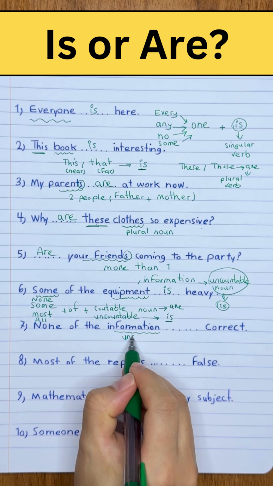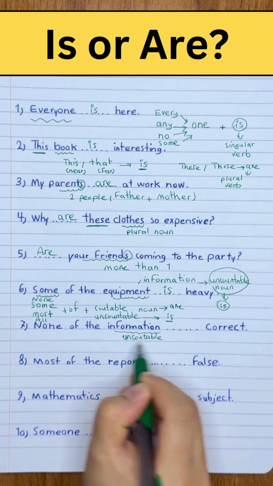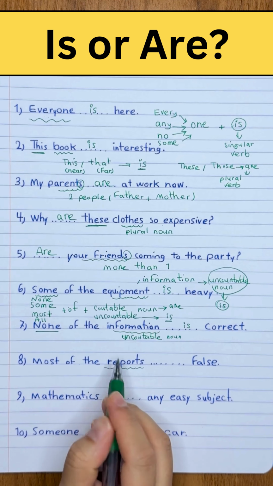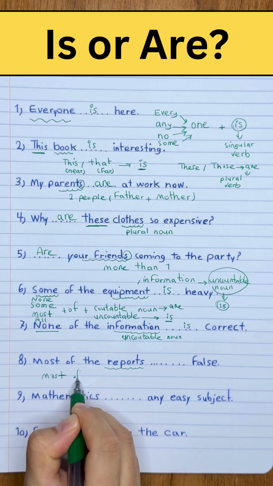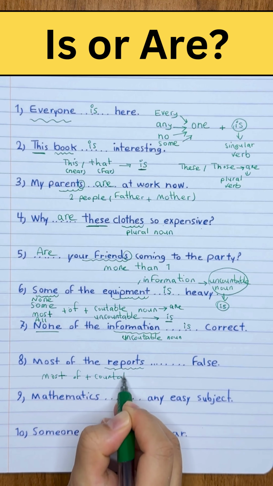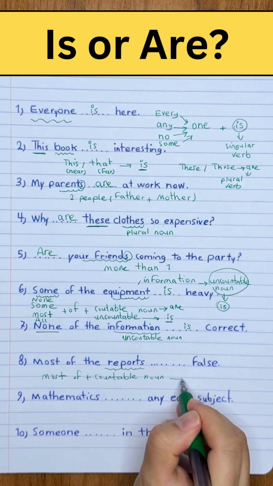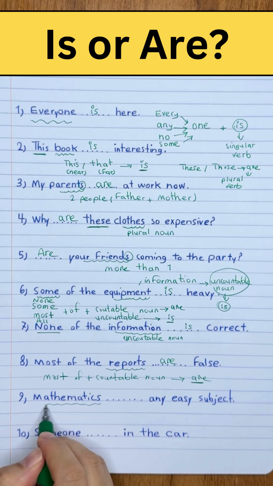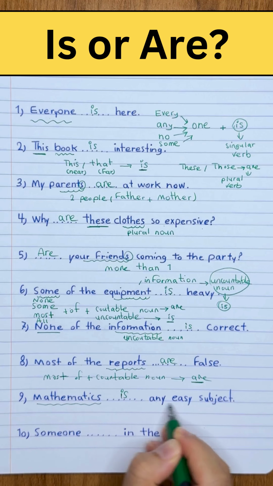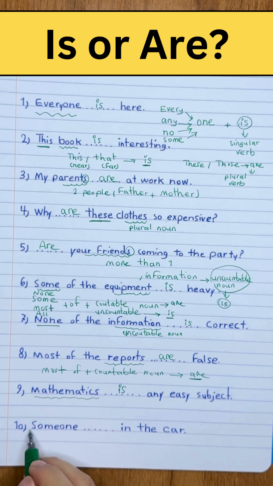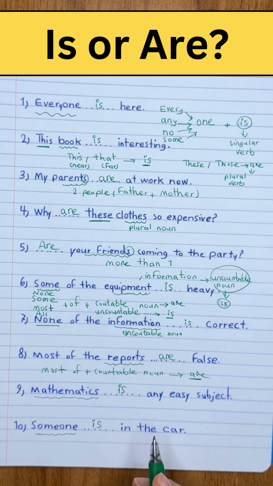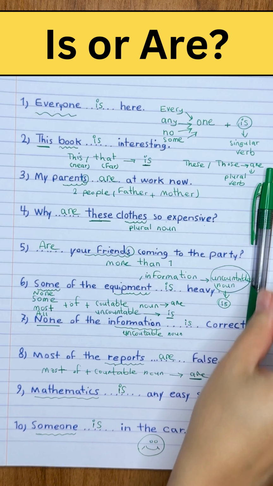Again, like the previous rule, here we have an uncountable noun, and we have the combination with none, so singular verb is. Number 8, most of the reports. Here we have most of plus, very good, a countable noun, which is report, and we also have to use a plural verb are. It's super important. Number 9, mathematics, singular. All the subjects are singular. Number 10, someone in the car. We have to use is, very good, because if we have someone, we have to use the singular verb is.